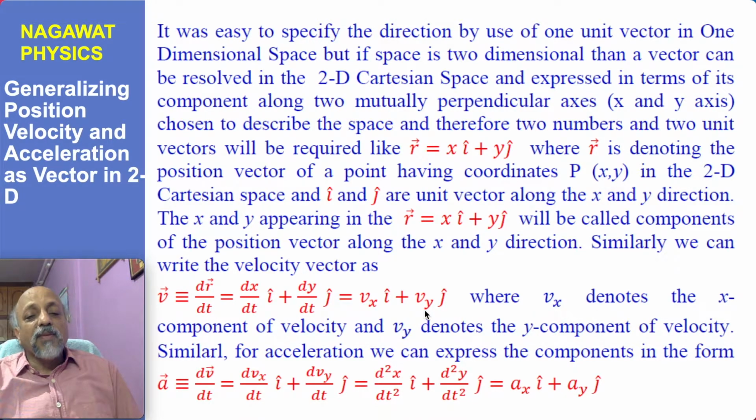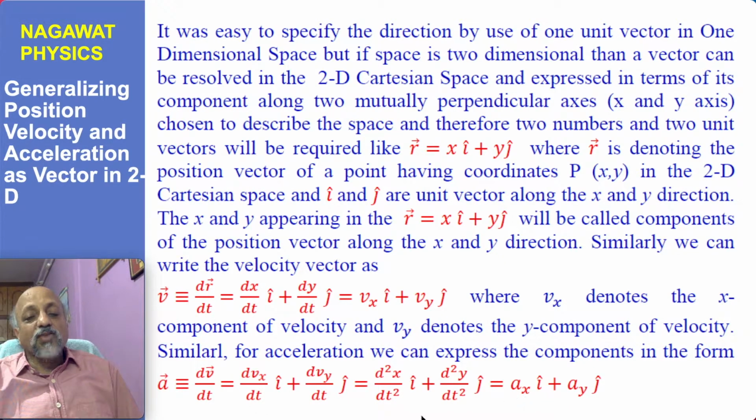And in the same manner, we can extend the definition to acceleration and say for two dimensions that acceleration is the rate of change of velocity with respect to time, and there will be two components of the acceleration, ax and ay, or two projections, one along the x-axis called ax, one along the y-axis called ay.